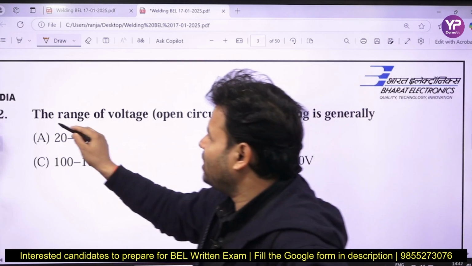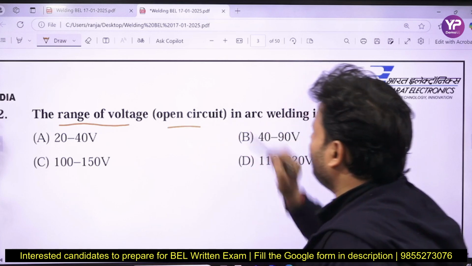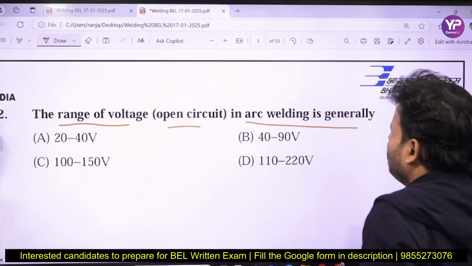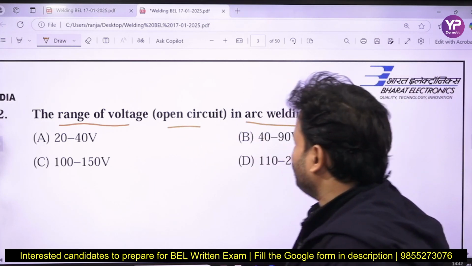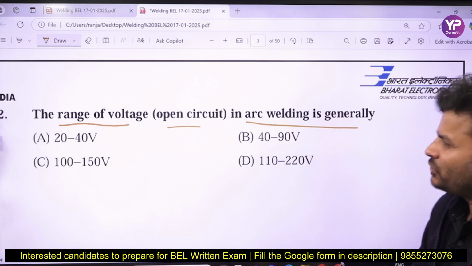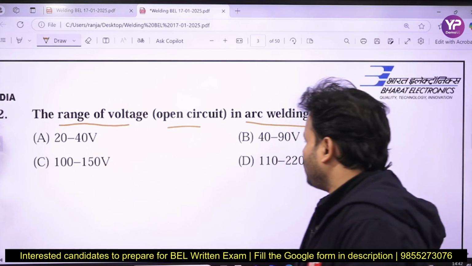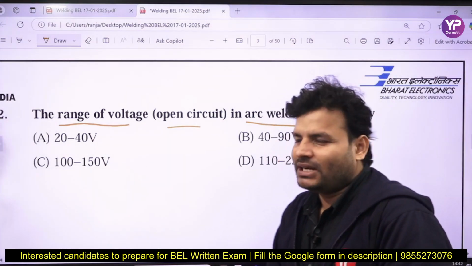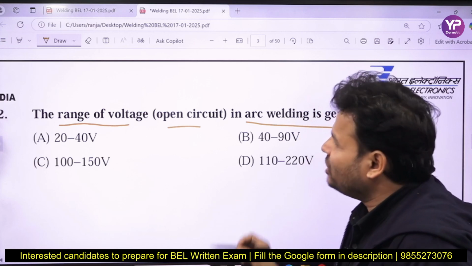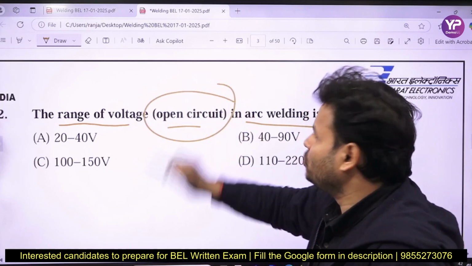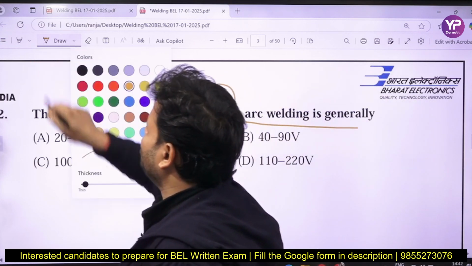Next, the question is: the range of voltage, especially open circuit voltage in welding, is generally 20 to 40 volt, 40 to 90 volt, 100 to 150 volt, or 110 to 220 volt. What will be the answer, my dear friends? If we talk about the open circuit voltage which is generally used here, it will be approximately 40 to 80 volt, right?